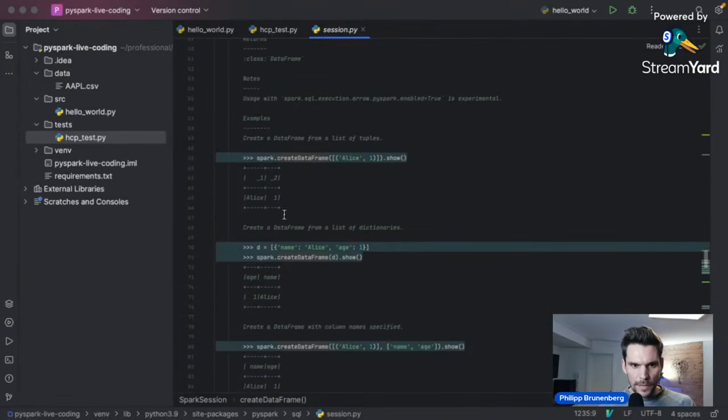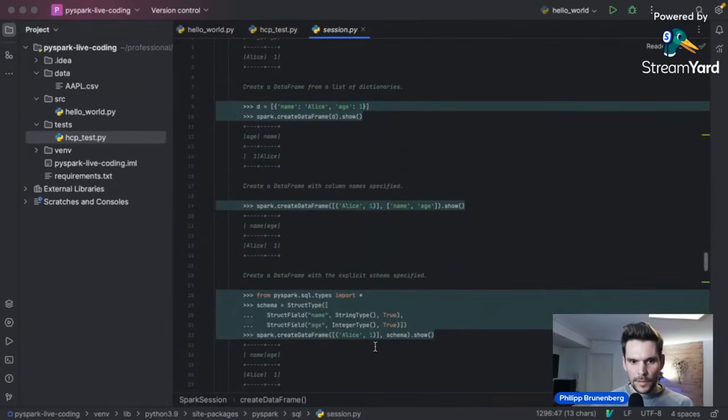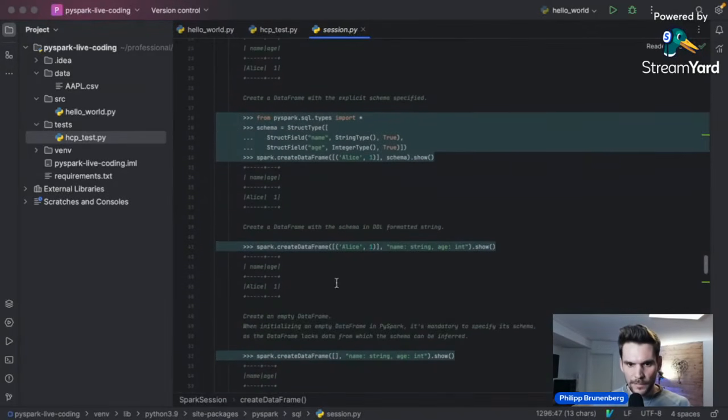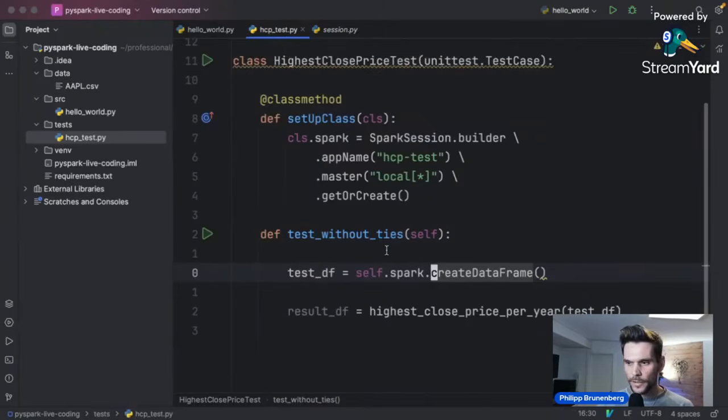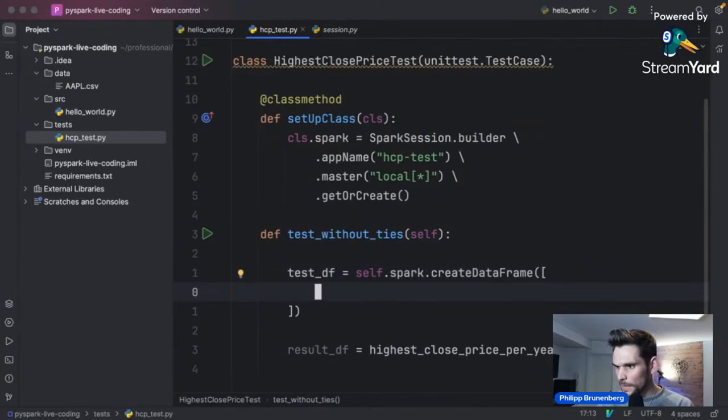For example, we have to pass in a list of tuples in a sense, which are going to be the rows in our data frame. And that's what we're going to do as well. So we're going to have a list of tuples, or objects. In our case, we're going to use objects because we would like the columns to have names as well.